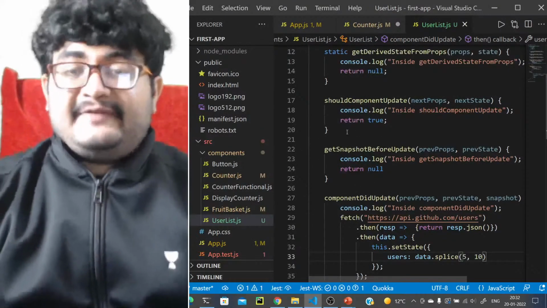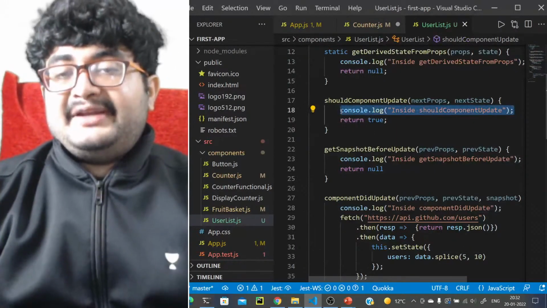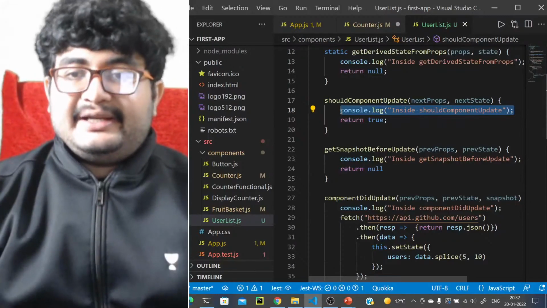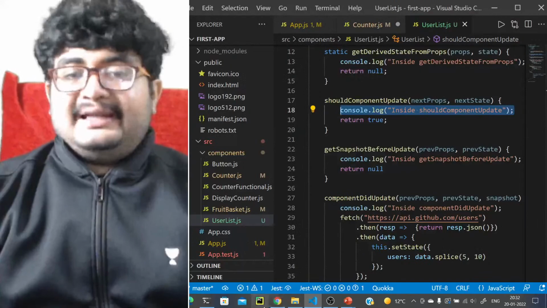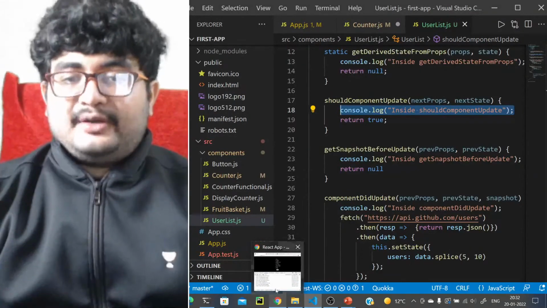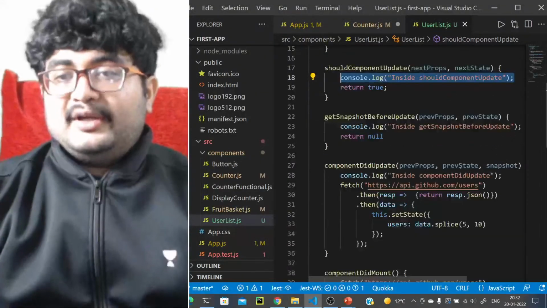If you want to prevent an infinite number of updates from happening, what you should do is restrict them in shouldComponentUpdate, right? But let's not do that for now. You can definitely restrict them, but let's not do that for now. We'll just remove the code from here. But you should restrict that.